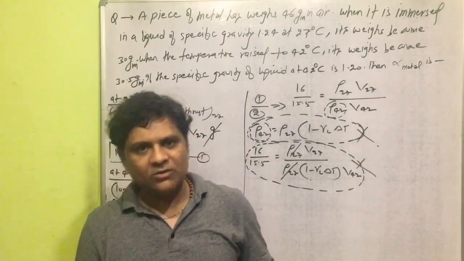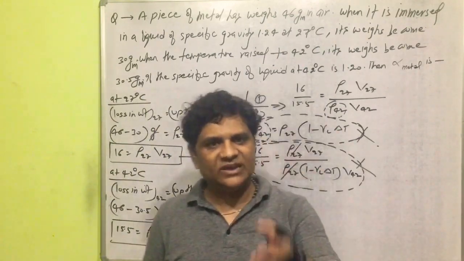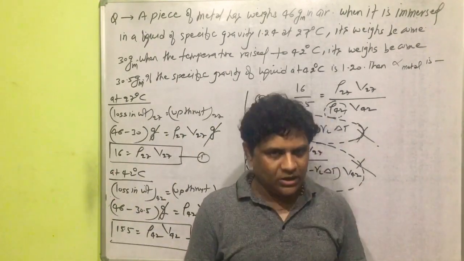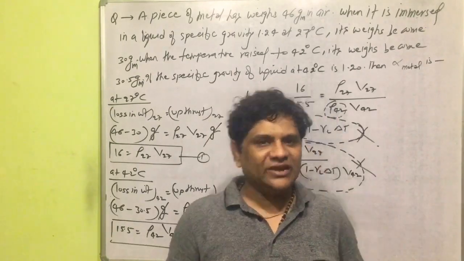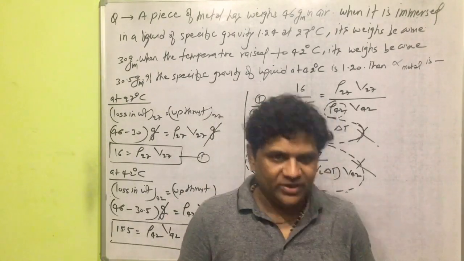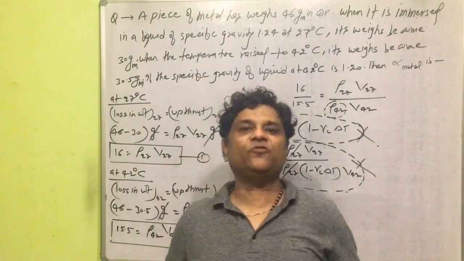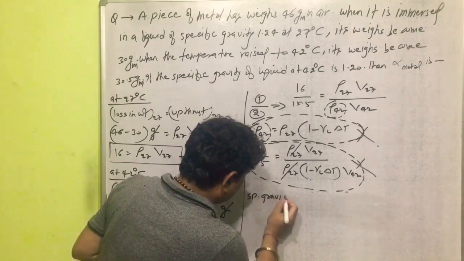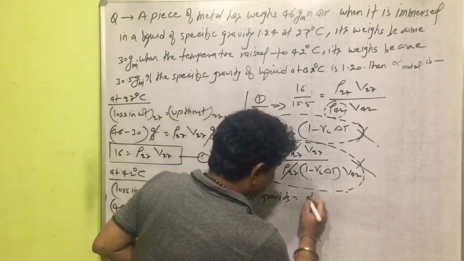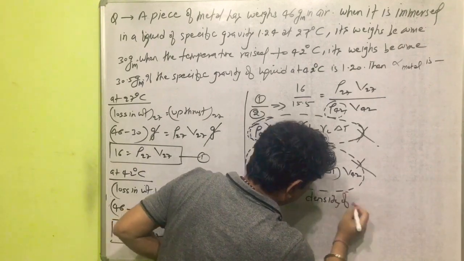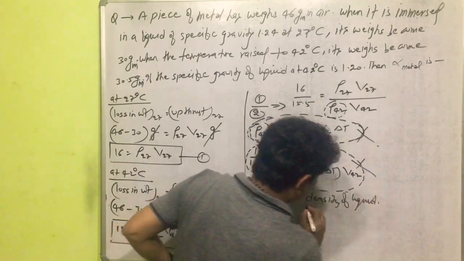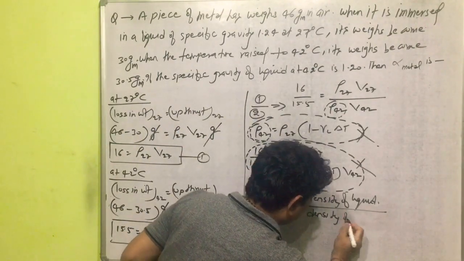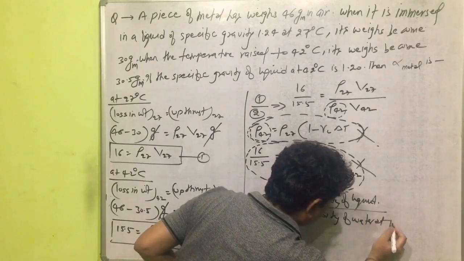Or specific gravity is equal to the density of the liquid divided by the density of water at 4 degrees Celsius.